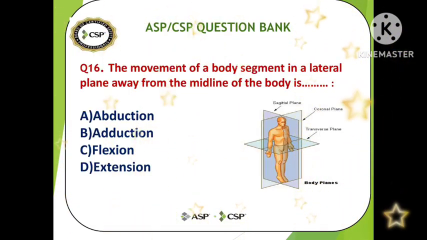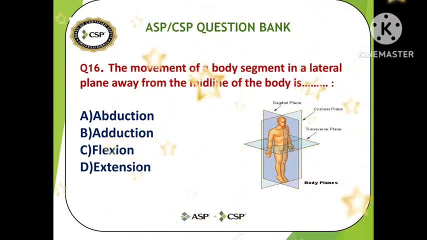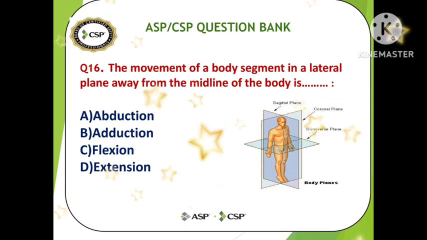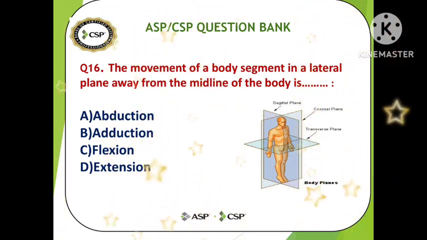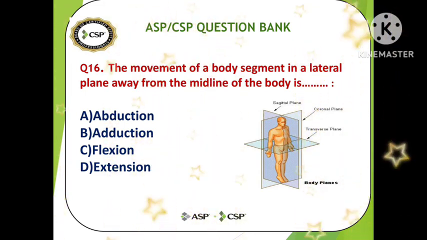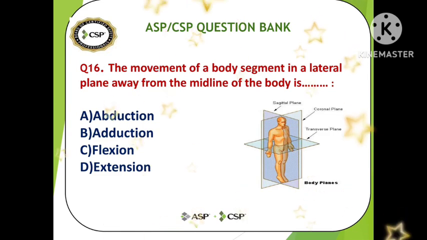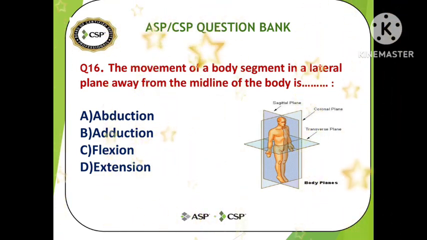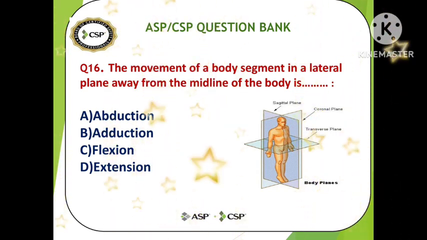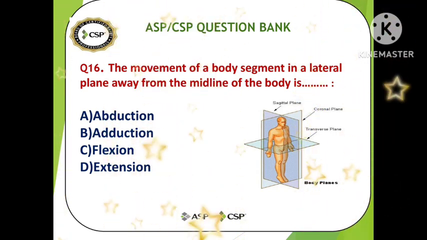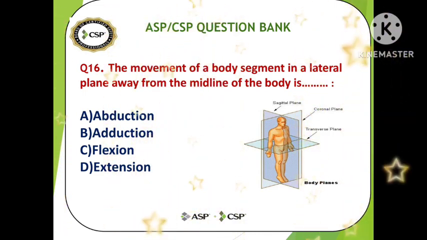So next, question number 16: the movement of a body segment in a lateral plane away from the midline of the body, means away from the center of the body. Option A, abduction; B, adduction; C, flexion; and D, extension. Very easy question. Just understand the movement of the parts of the body away from or towards the center of the body, and you will get the answer. Let's see what the answer will be.